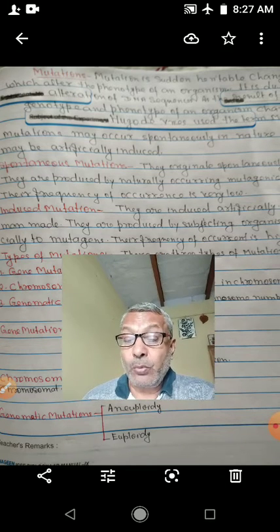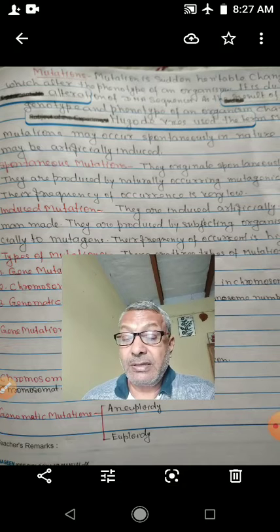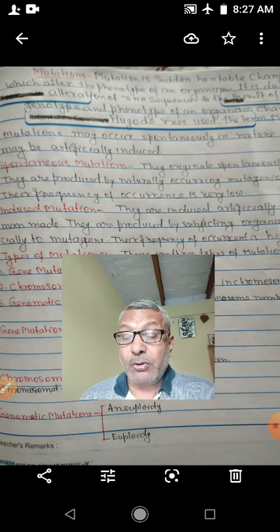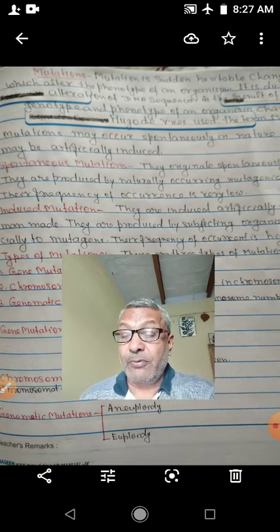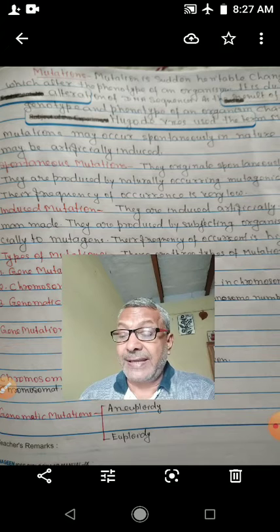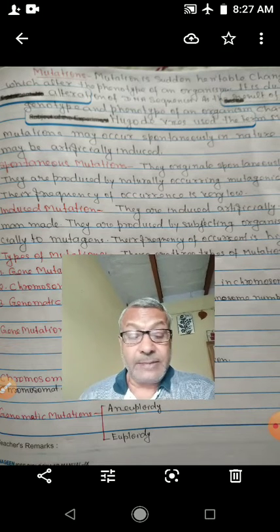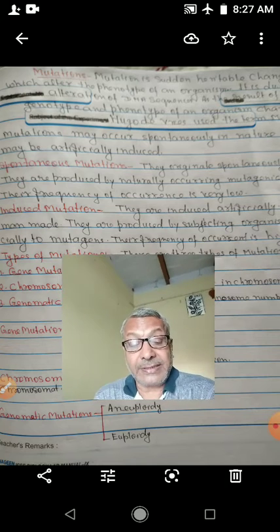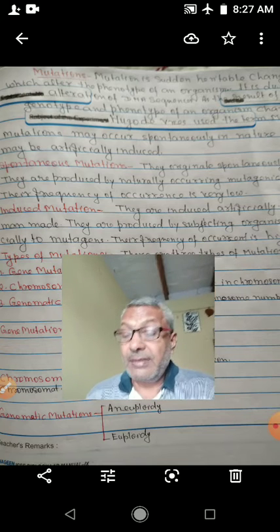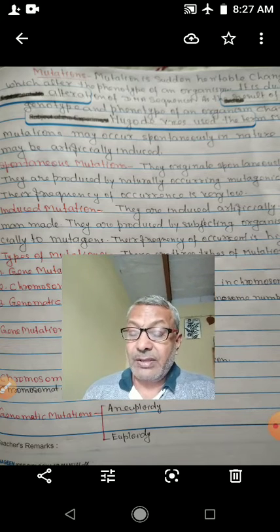Aneuploidy, when there is loss of one or more chromosomes or addition of one or more chromosomes. If there is loss of one or more chromosomes, that aneuploidy is called hypoploidy. If there is addition, then that is called hyperploidy.